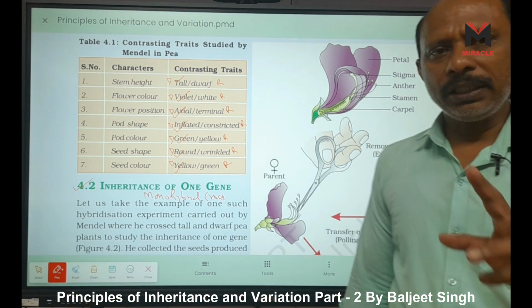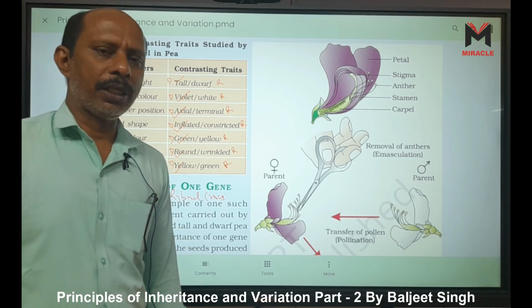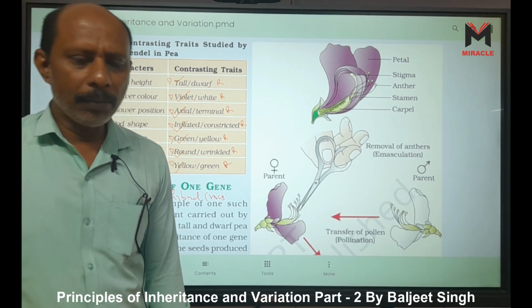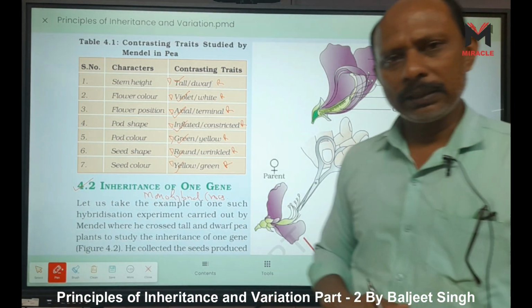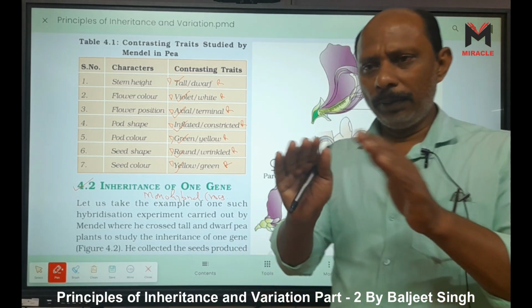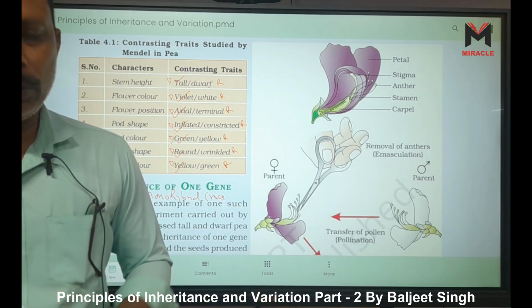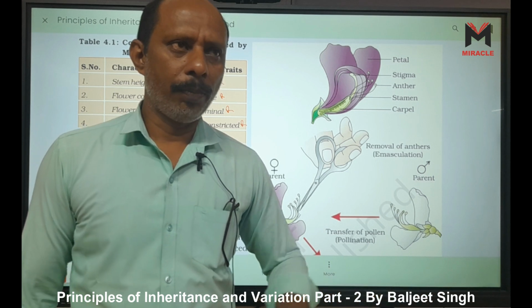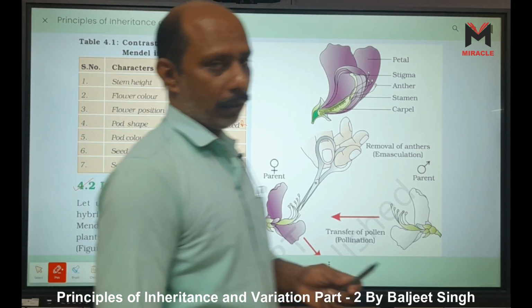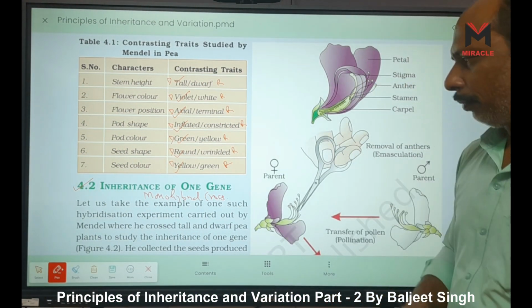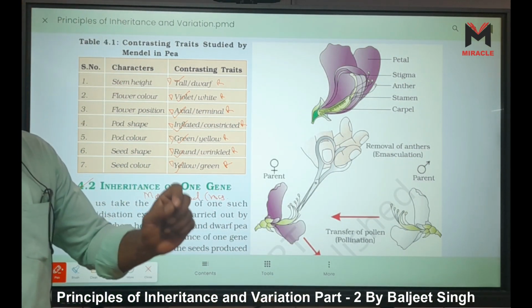So first he used emasculation. Emasculation means he removed the anthers before maturation. Then bagging. Emasculation and bagging he used here. So first he removed the anthers, then bagged. Bagged means he covered the gynoecium with a polythene bag, so that new or foreign pollen grains do not reach the pistil, we can say the stigma. Then artificially, the desirable pollen grains he brushed on the stigma.